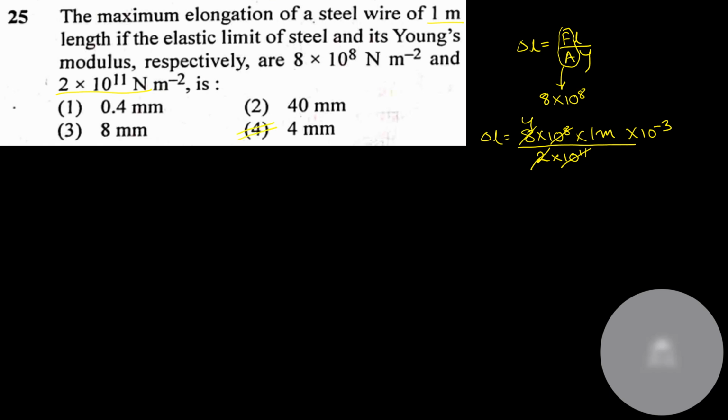Okay, now one more important thing that I want to discuss out here is the tukka trick. See, suppose I forgot this formula. Okay, and I'm seeing these two dimensions out here. My answer should be in meter, or answer should be in length, no? Okay, so somehow these two dimensions must get cancelled, and I must multiply it by length.